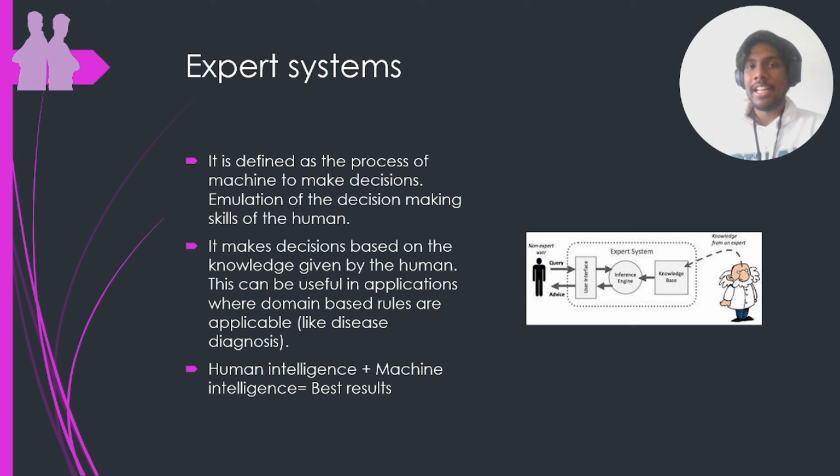This has a lot of use in the medical field because the medical field requires highly accurate diagnosis, right? Machines can't make mistakes and mistakes are not tolerable in the medical field. So when we combine human and AI knowledge together, then we can develop an enhanced decision making system. Biomedical engineers, you can keep a note of this. There's a lot of scope here because this requires domain knowledge. A normal computer science engineer cannot develop an expert system easily, whereas a biomedical engineer can, because he needs to just understand the programming and the AI part. He already has an idea of the knowledge base. So he can easily integrate with a doctor and communicate with him. Whereas a computer science engineer needs to understand the medical domain and all the other things in order to develop an expert system.